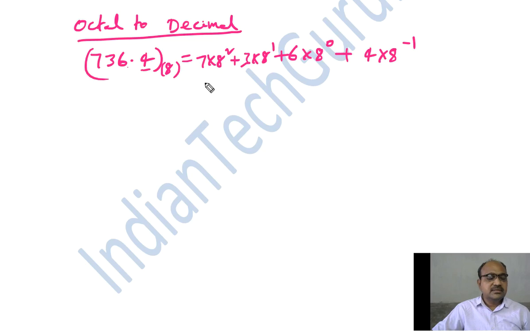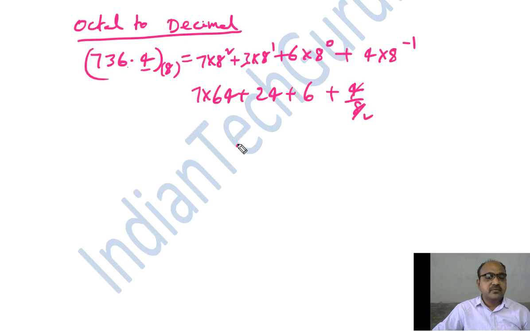Now calculate. 7 into 8 square is 7 into 64, plus 3 into 8 is 24, plus 8 power 0 is 1, plus 6, plus 4 into 8 power minus 1, which is 4 by 8, that is 1 by 2, or 0.5.